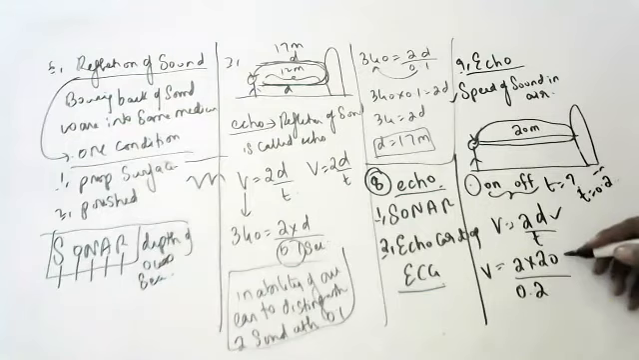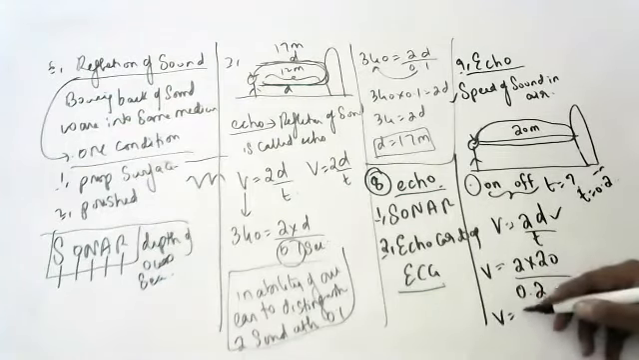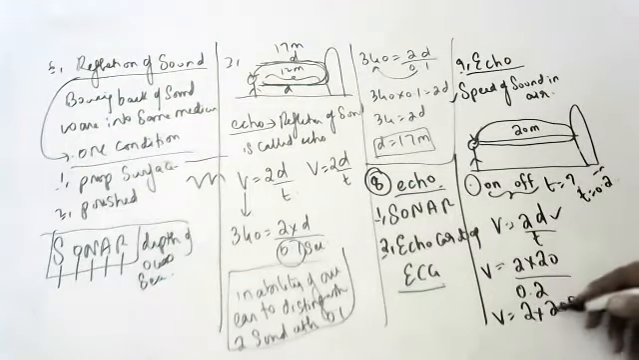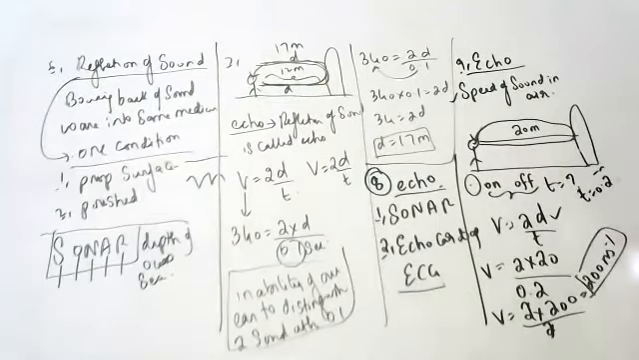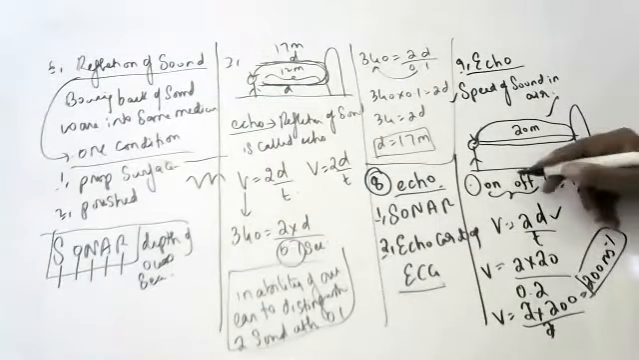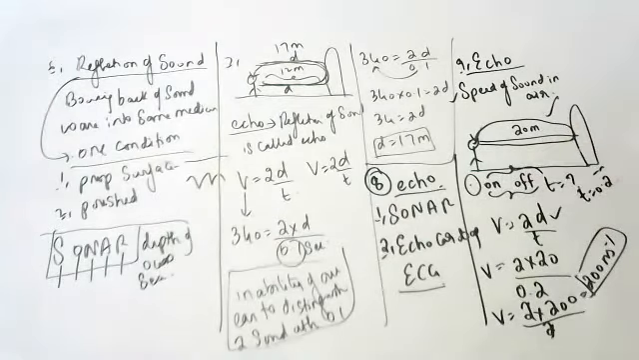Now 2 into 20 by 0.2. So 200 meters per second is the speed of sound in air in this locality, like that. You know the distance. Time you will know from the stopwatch, and you can find the speed of sound using the formula.